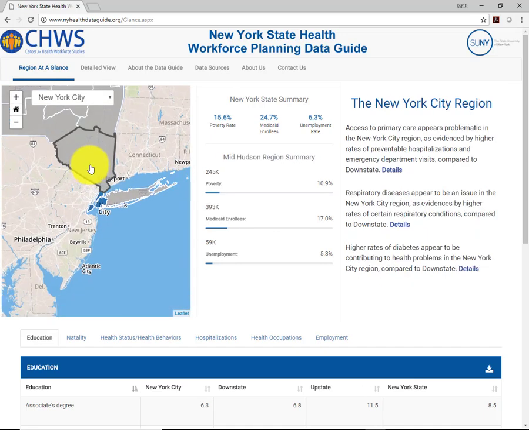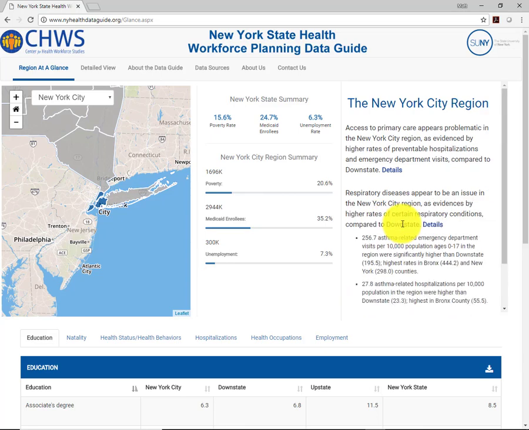In New York City, we see a high percentage of Medicaid-enrolled individuals. Additionally, we see a brief comment in the narrative about respiratory disease. And then when we click on the details, asthma comes up as a significant issue. The narrative highlights both ED visits and hospitalizations, but let's first look at incidence of asthma in New York City. We will go back to asthma ED visits later. First, we will start by selecting health status and health behaviors.